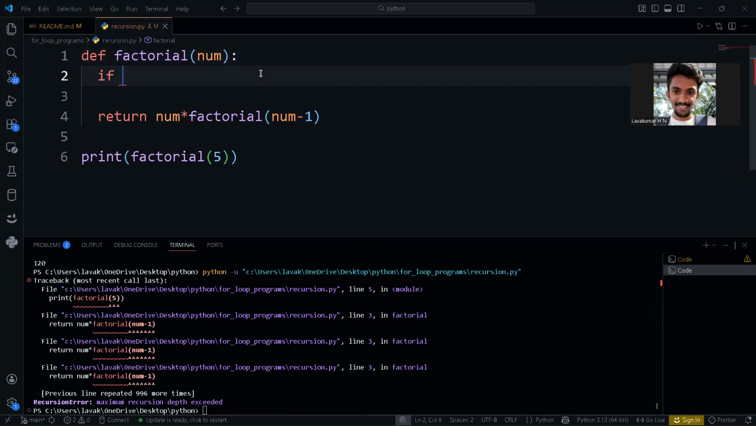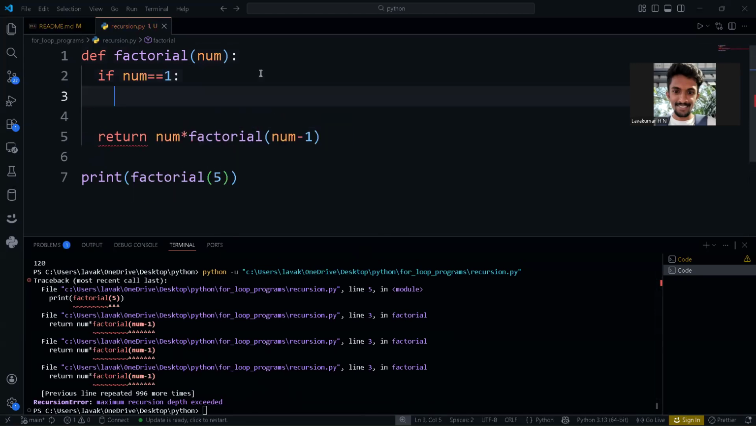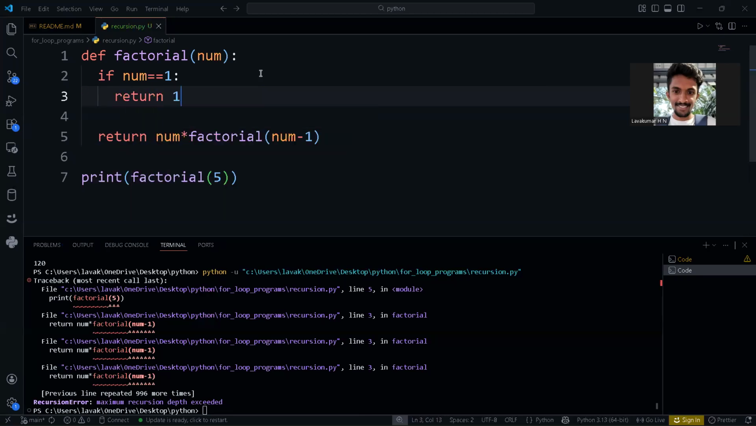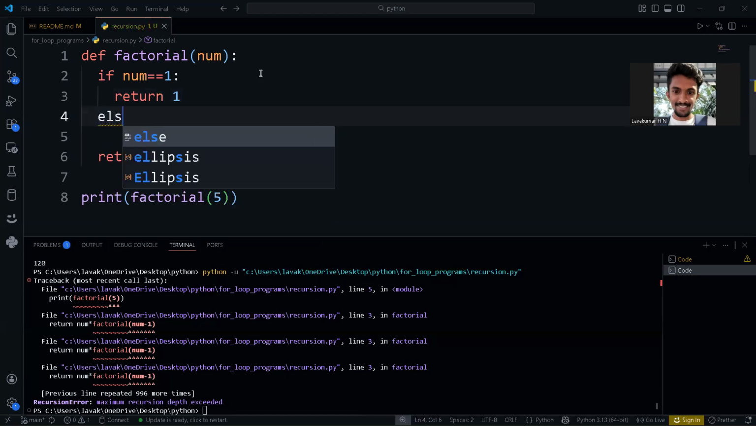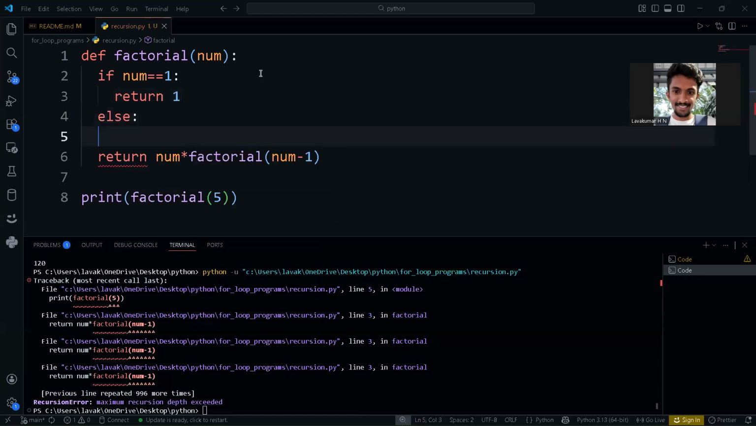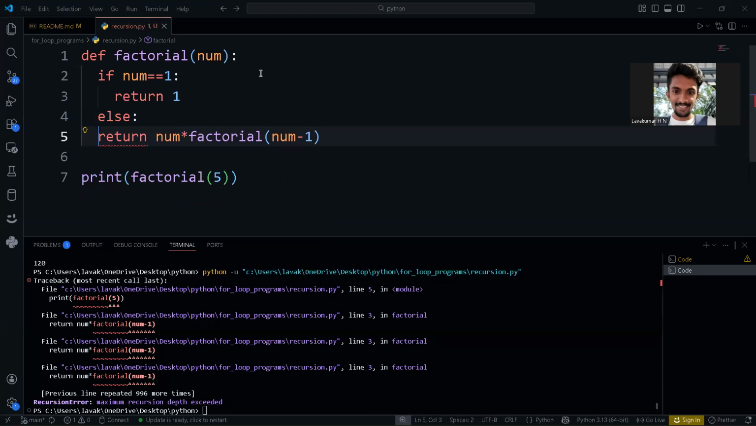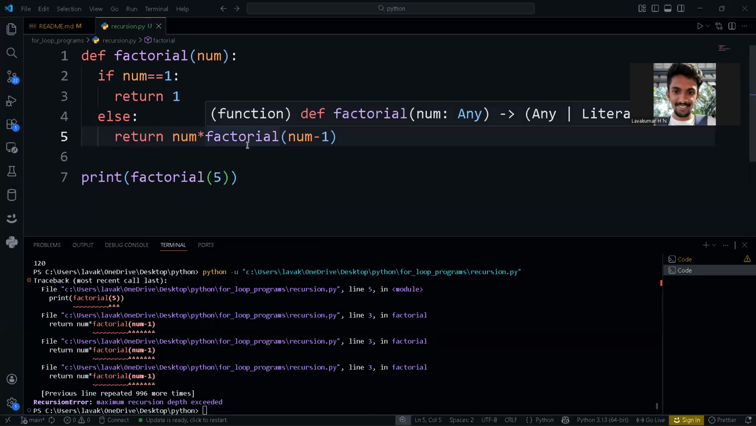If num equal to 1, see, that is the last point that we consider in a factorial of a number, right? So if it is a 1, just return 1. Else, you will put this condition there. Instead of returning 1, you are going to return num star factorial num minus 1.